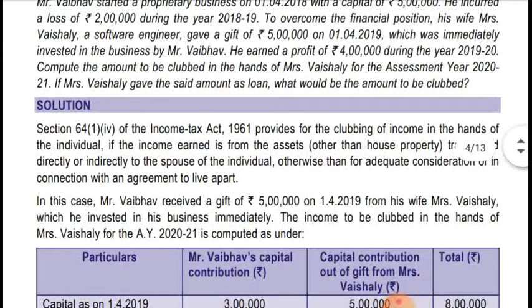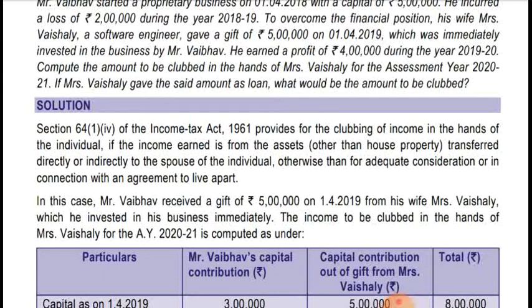Section 64(1)(iv) of the Income Tax Act provides for clubbing of income in the hands of the individual if the income earned is from assets other than house property. House property is covered in a different section, and it says a different thing.